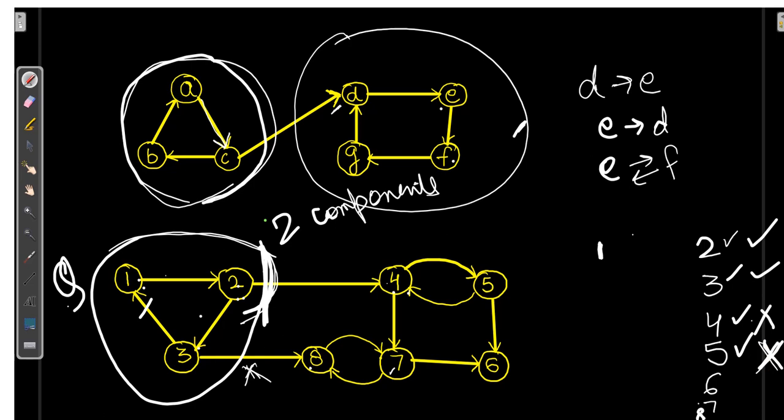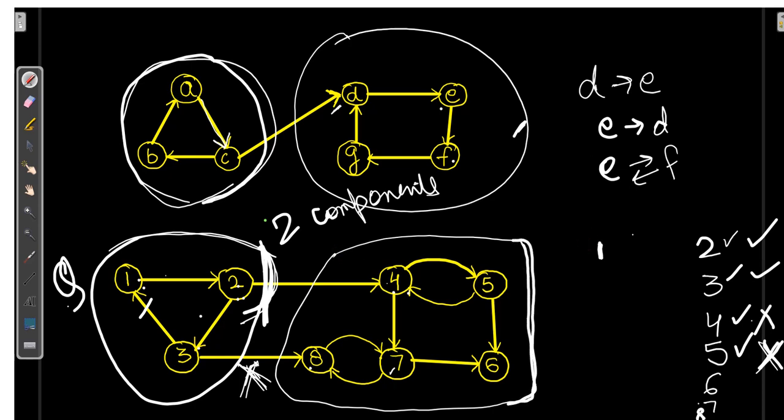So if we check for similar 1 to 6, there is a disconnection over here which will be separating this into two parts. So now we will check for the second component. As 1 is connected to 2, 2 is connected to 3, and 3 is connected to 1, and also the other way.